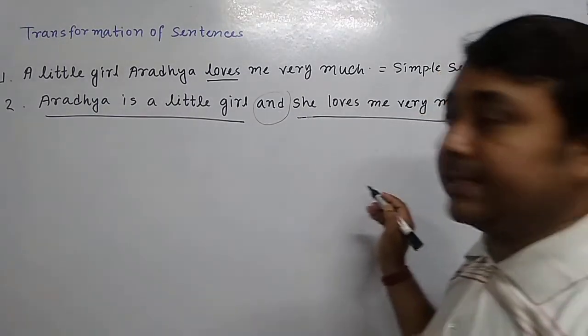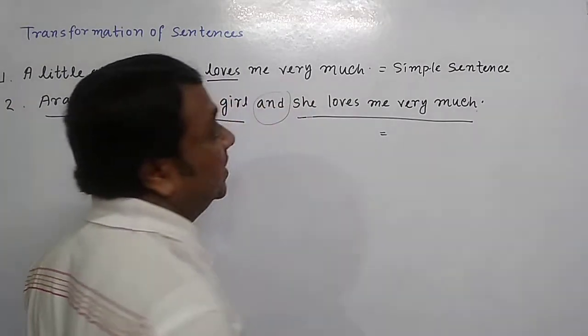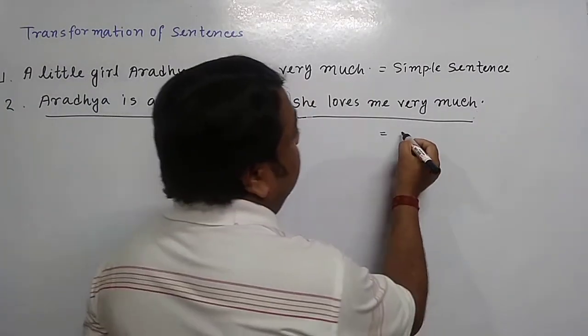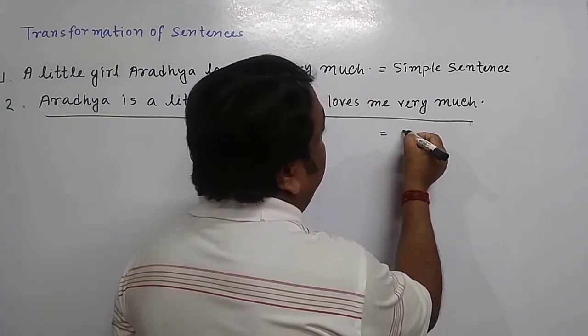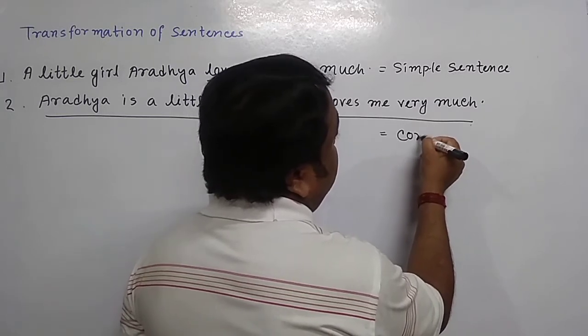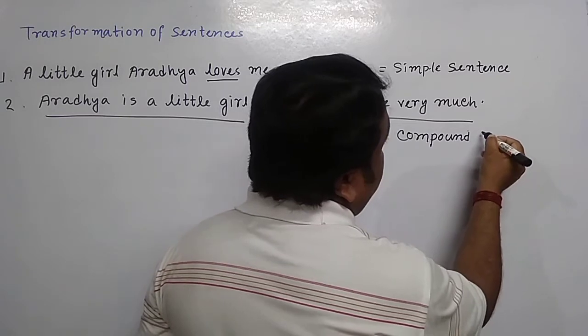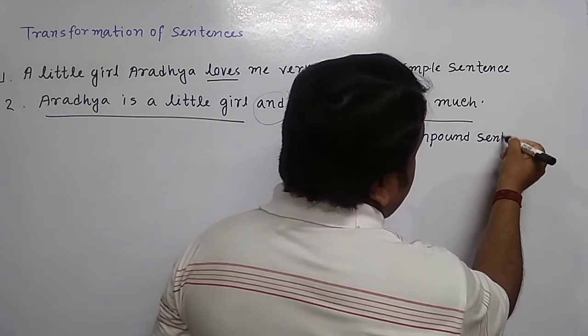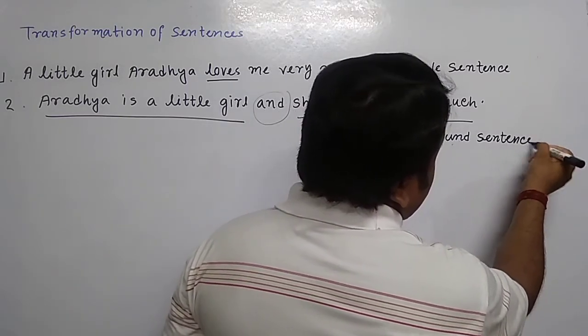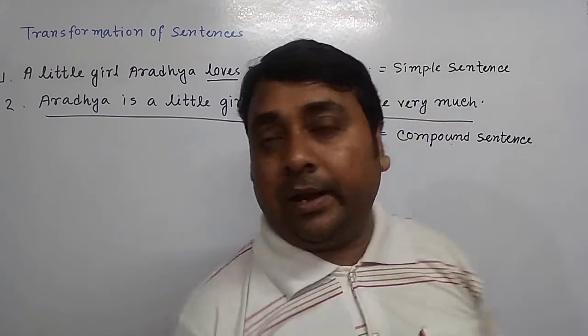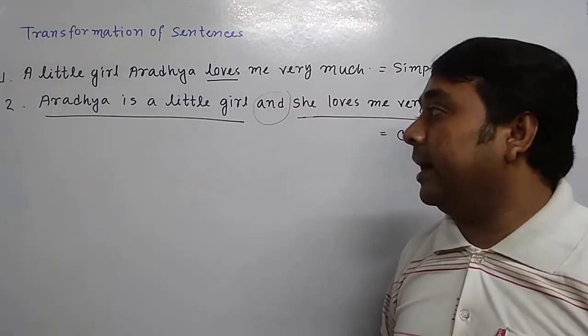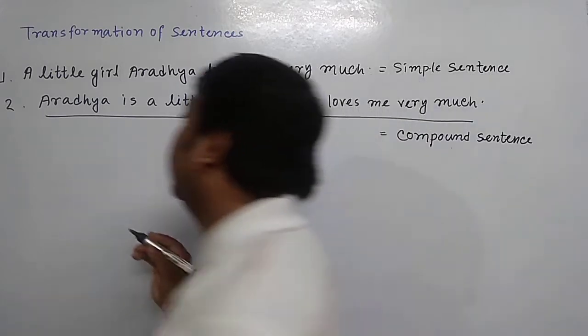So it is a compound sentence. Write with me, it is a compound sentence. Okay, let's go to number 3. I write a sentence, follow me.